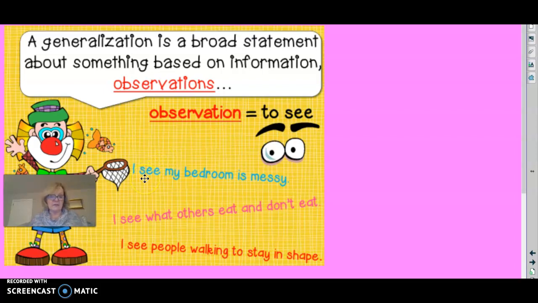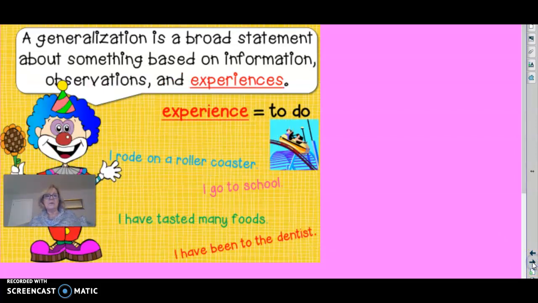And it is based on what we see or our observations. I see my bedroom is messy. I see what others eat and don't eat. I see what people walk to stay in shape. So it is a broad statement, again, a big statement, about something based on information, observations, and experiences, things that you do. I rode on a roller coaster, I go to school, I have tasted many foods, I have been to the dentist.